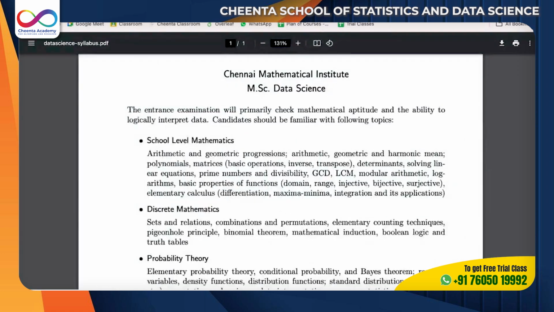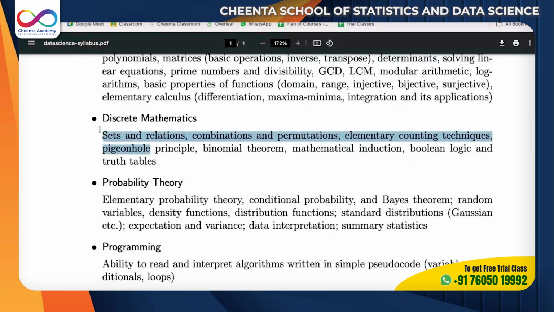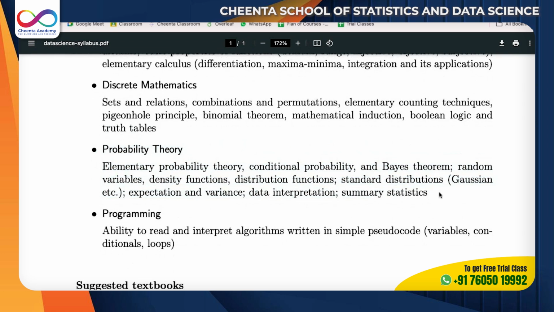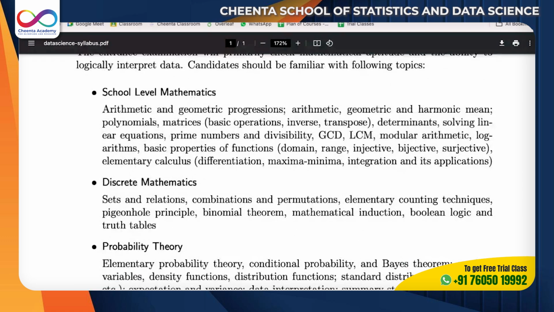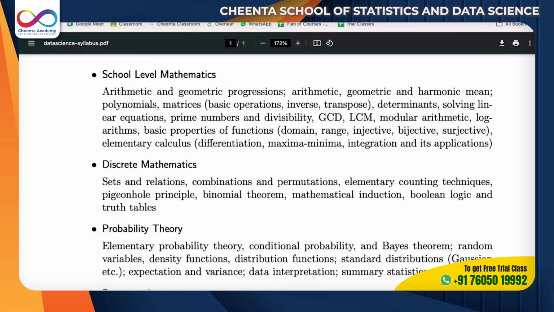Okay, so if you see, there's school mathematics, there's discrete mathematics, which is combinatorics, number theory, and pre-calculus kind of thing. And then there's probability theory. Now probability theory, it's still univariate distributions, no multivariate distributions are there. And then programming, this is very interesting. You do not have to learn Python, but if you learn Python in the process, it's really good. Okay, so I believe it's a really beautiful examination.